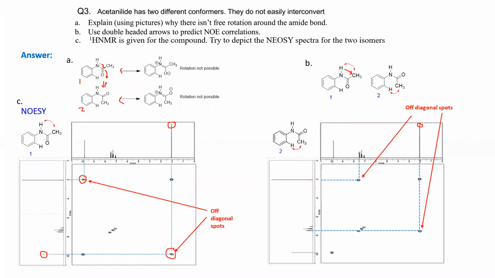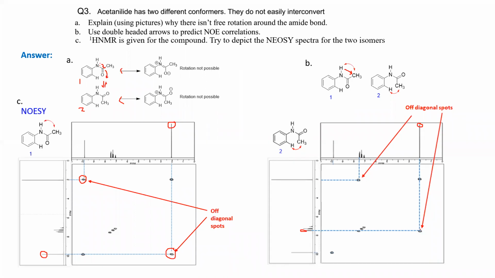So that means the doublet at the end, you have three different spots. The doublet at the end in the aromatic region will be the peak for this orthoproton. Now you have to consider it from, suppose, the y-axis. So this is the y-axis: the aromatic orthoproton on the y-axis, and the methyl proton on the x-axis.